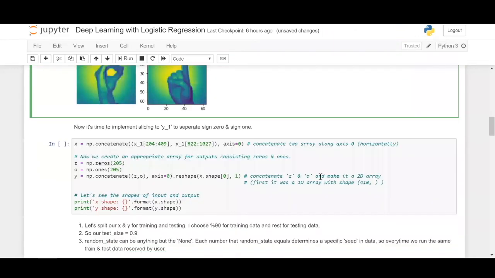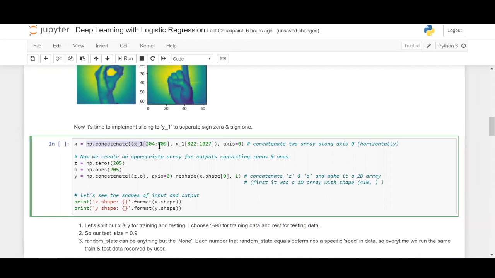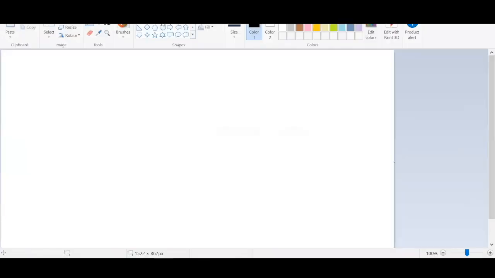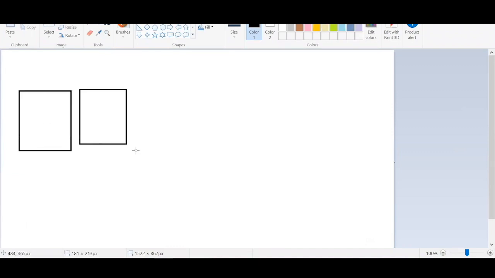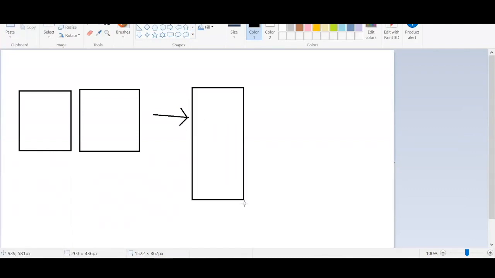Similarly, let us get the required data points now. What we want is the data for 0 and 1. So we're going to concatenate the two NumPy arrays. What concatenation does is, let us assume these are two NumPy arrays. When you implement the NumPy concatenate method upon these arrays, we get a resultant array which looks like this.